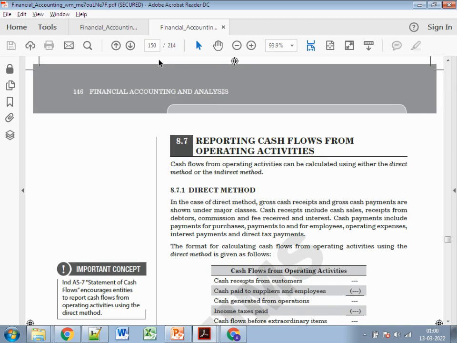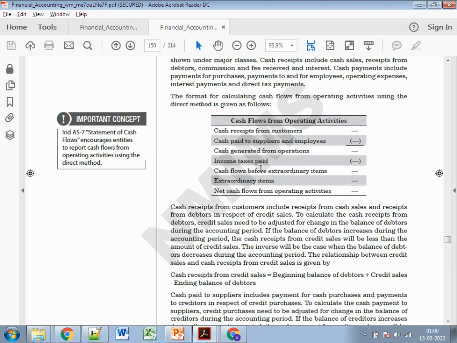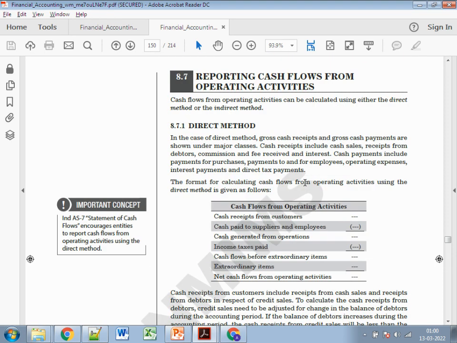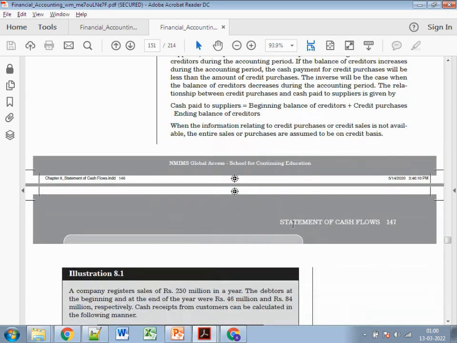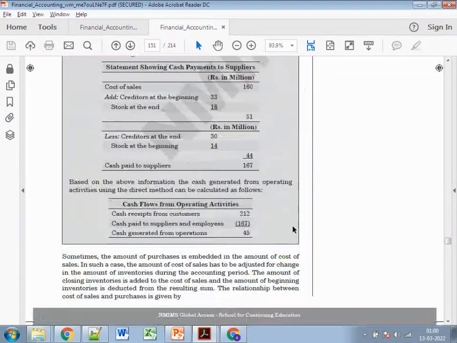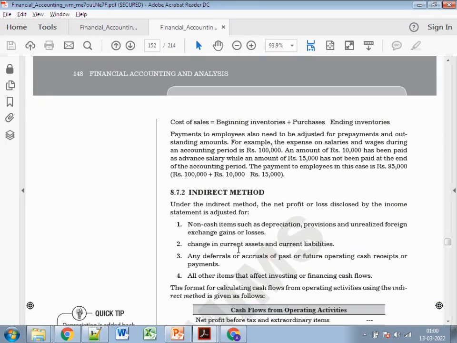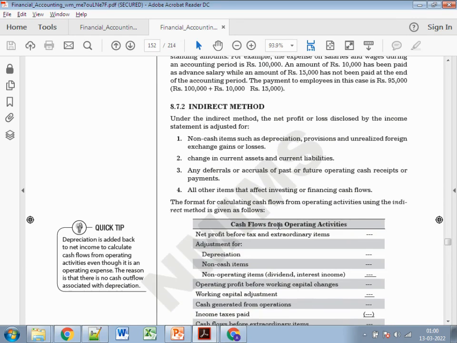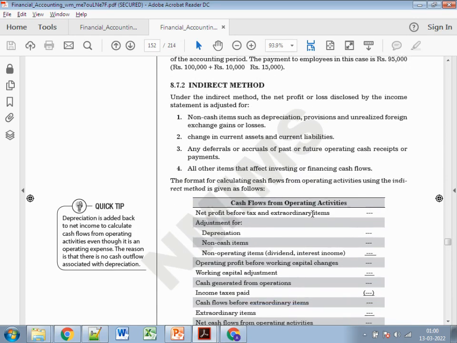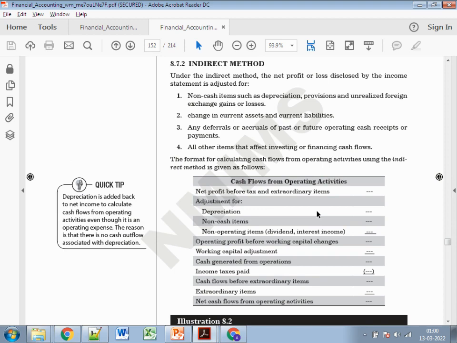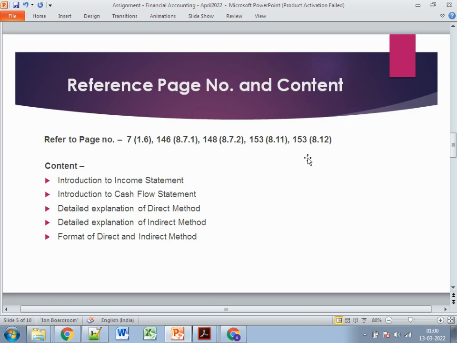Going to page number 146, there are two methods. The very first one is the direct method. In the direct method, you just need to explain that gross receipts and gross cash payments are shown under the major classes. Then next comes page number 148. It mentions the indirect method, where again you just need to explain how the net profit and losses are disclosed in the method, and this is the way it's explained.